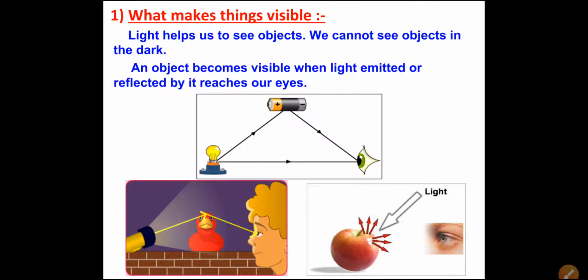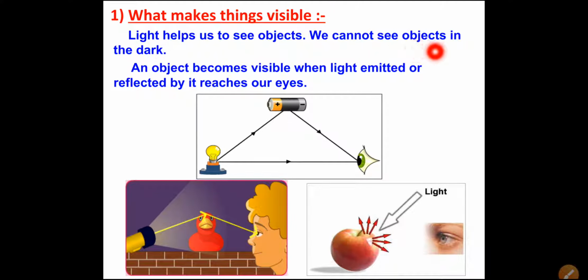Now the first point is what makes things visible. So here you can see in the pictures the bulb, the cell, and this torch. So here is an apple. All these are the objects, and all these objects we can see with the help of light. So the light helps us to see objects.